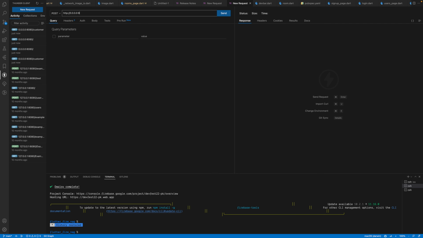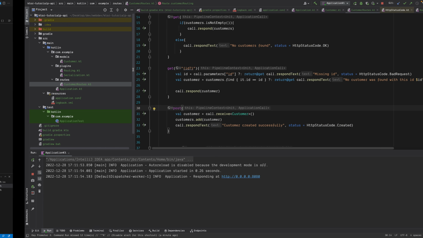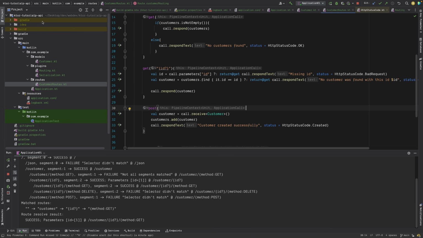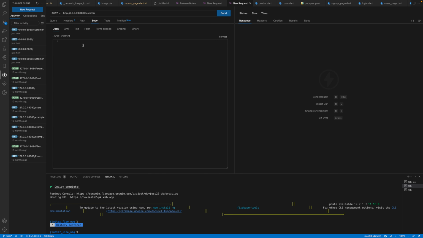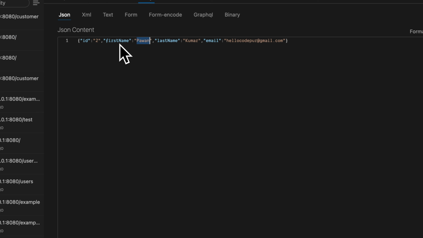0.0.0.0 8080 slash customer, and I can pass it as a body. Okay, JSON body. So what I'll do, I'll use this one, for example, I'll use this JSON copy from here, and I will paste it here. Rather than ID one, I'll just say 2, and rather than Pawan, let's say I can call it Salman. Last name can be Khan. It can be being human. Anything.